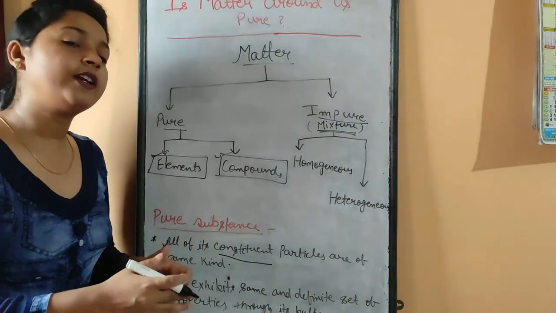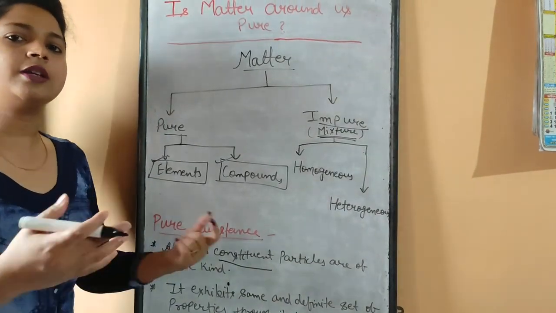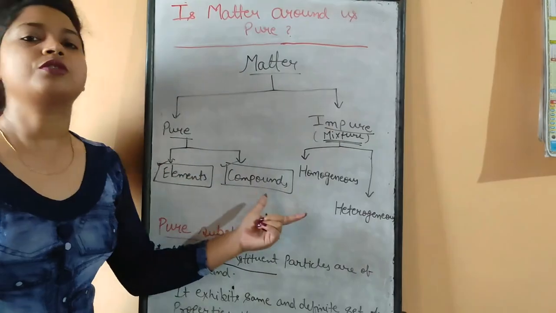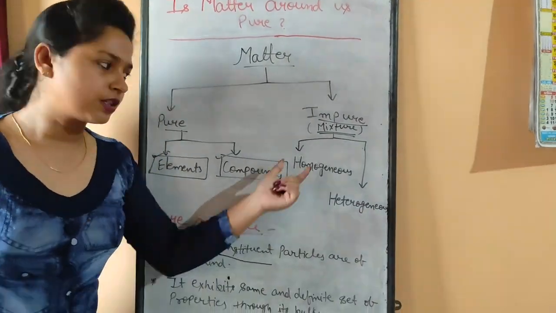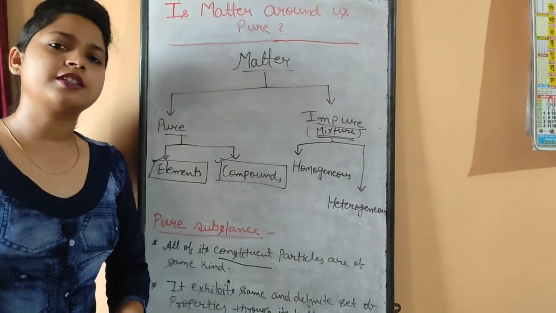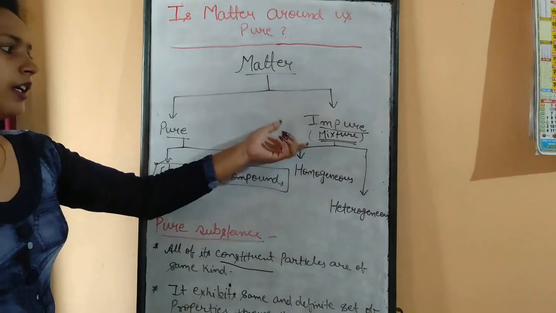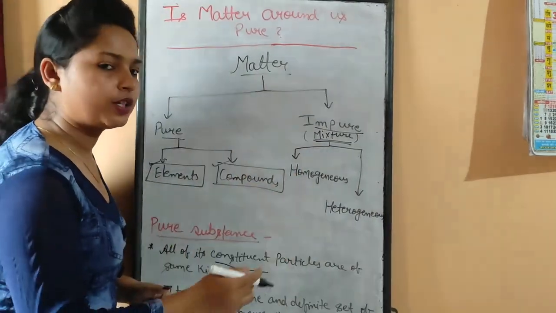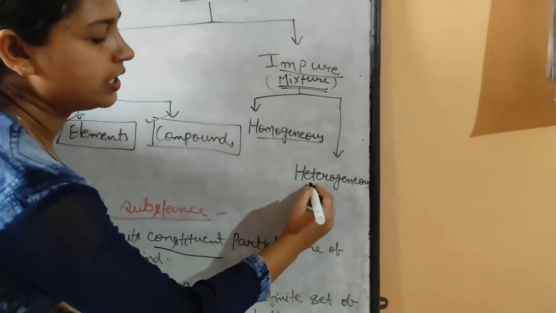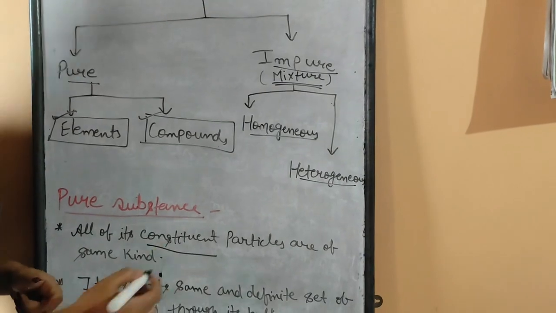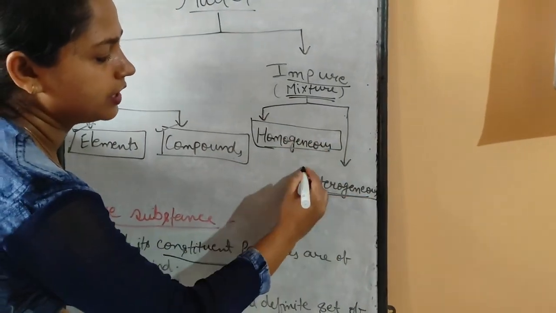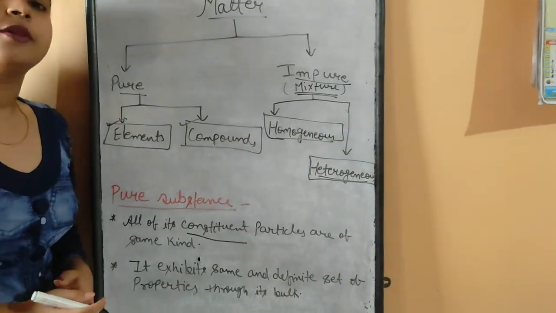They have different kinds of particles, and these exhibit different properties. So they are just the opposite of pure substances. If you mix two substances in any proportion, that can give rise to mixtures. These mixtures are of two types, homogeneous and heterogeneous, and we will study these two terms also.